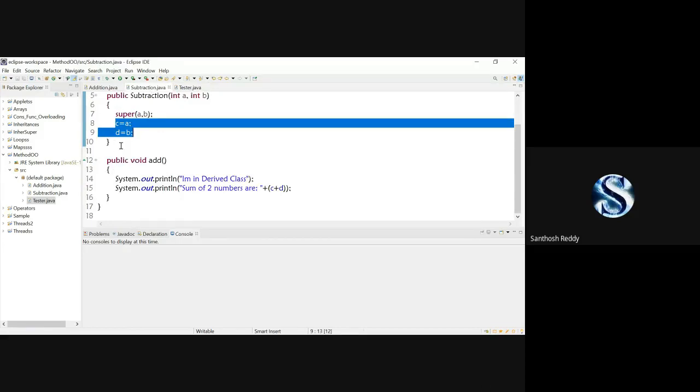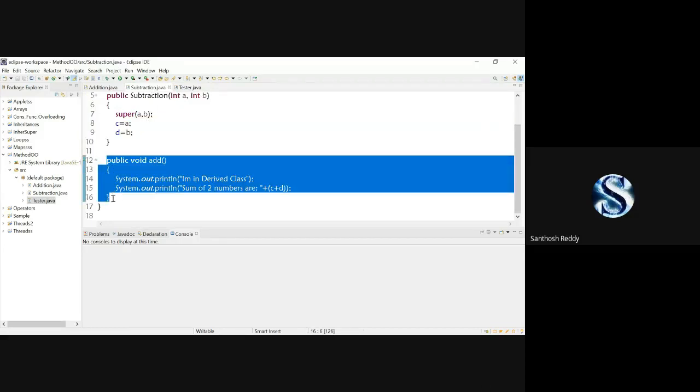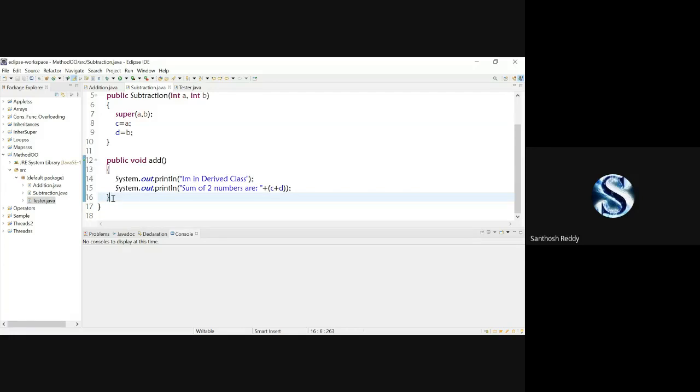In the Subtraction class I have the add method, so I'm going to access the add method which is present in Subtraction. Why? Because Subtraction is the latest class, which overrides the method of its parent class. Is it clear for everyone? Have you understood?